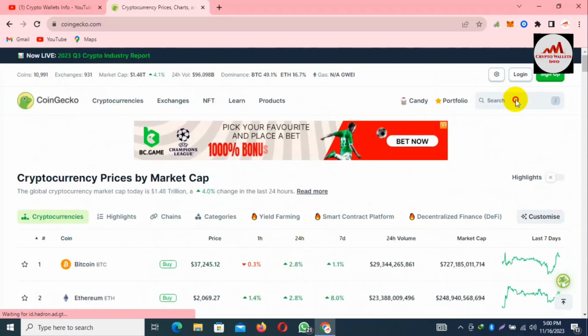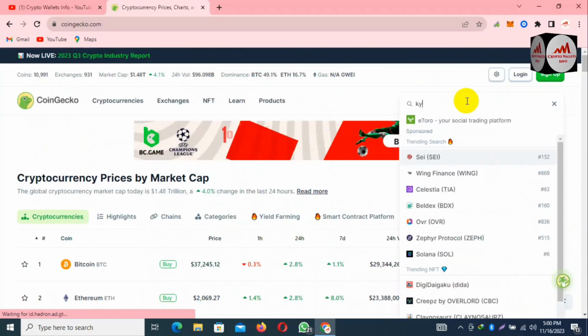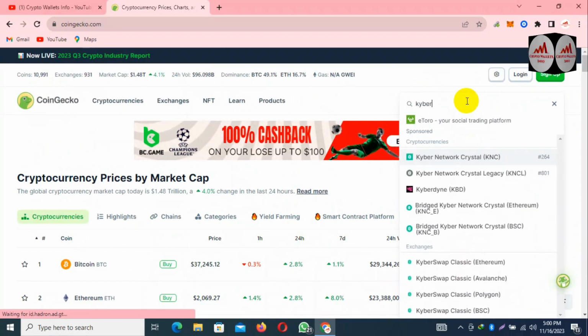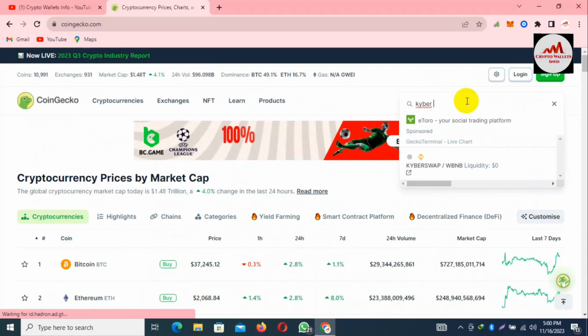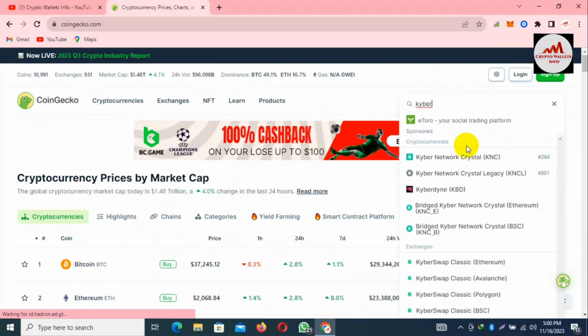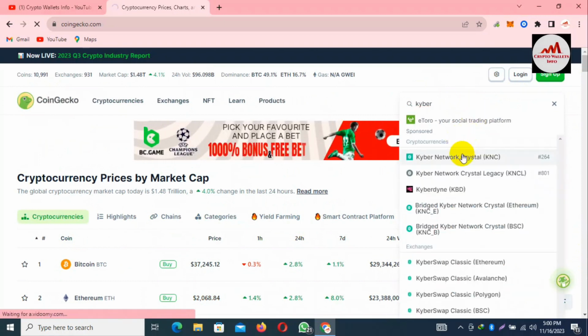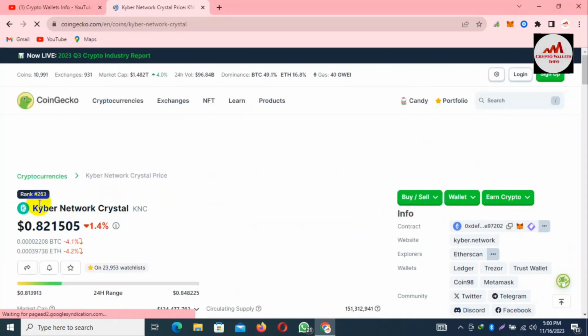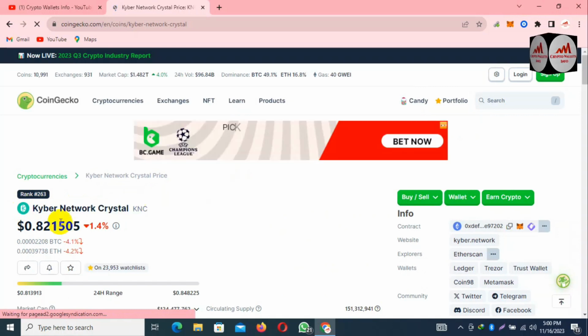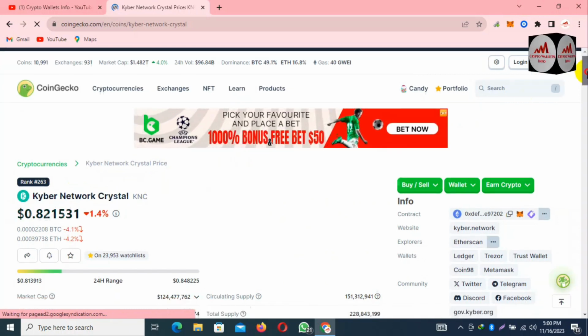We are going to search for KyberSwap. You can directly open Kyber Network, number 264 at this time. You can see the main information is available here. This time the rank is 263 and the price is 82 cents.